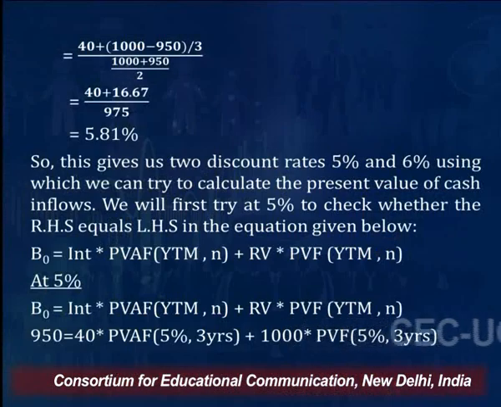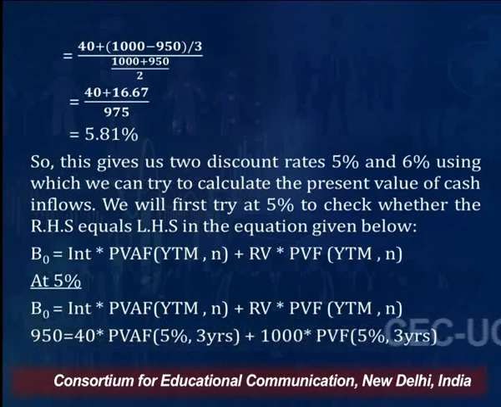So this gives discount rates of 5% and 6%, which means the exact YTM will be somewhere between 5% and 6%. If you discount at 5%, what value do you get? B0 is equal to interest into the present value annuity factor. So B0 is 950, interest is 40 rupees into the present value annuity factor at 5% for 3 years. By referring to the present value annuity table, you will find the factor, and then the redemption value 1000 multiplied by the present value factor at 5% for 3 years.